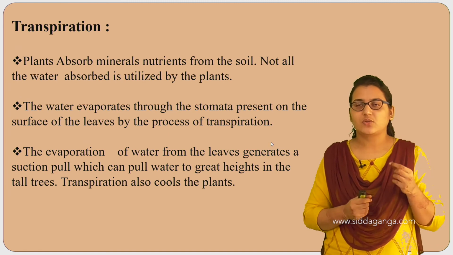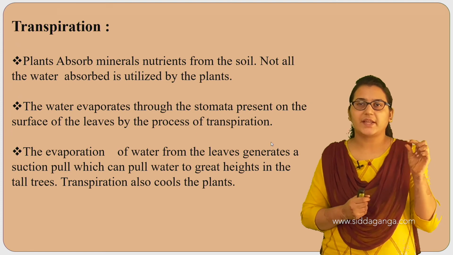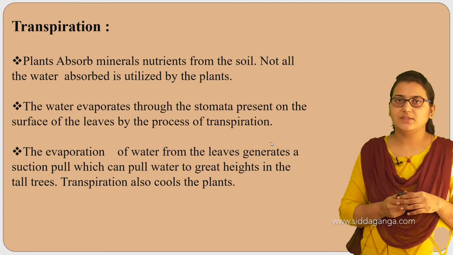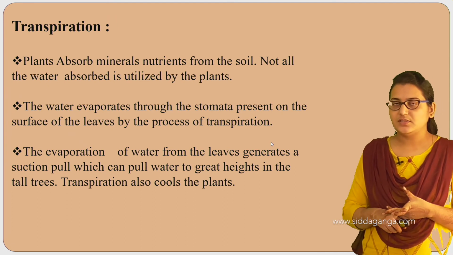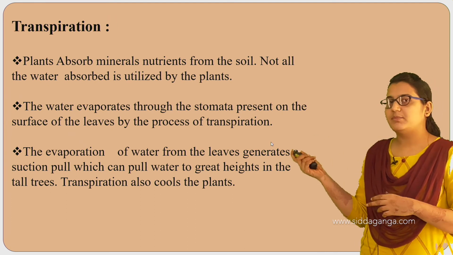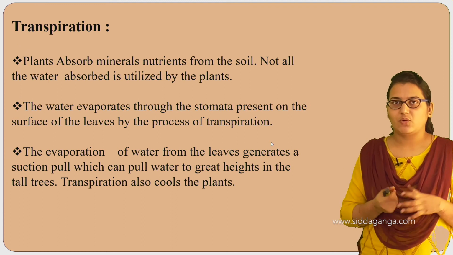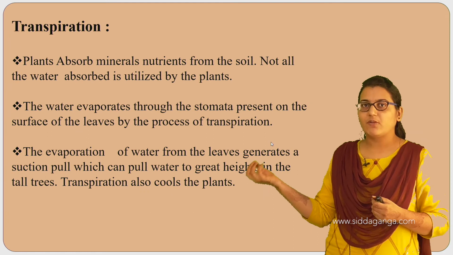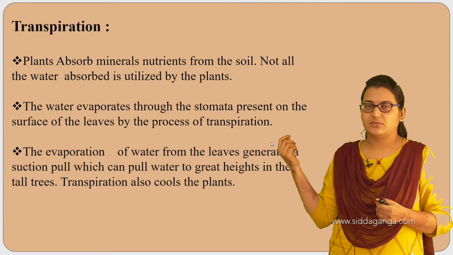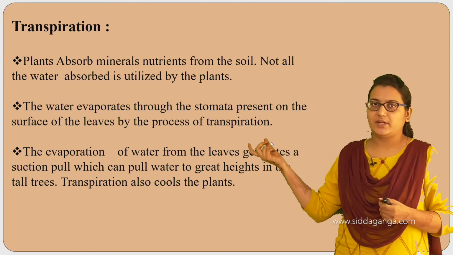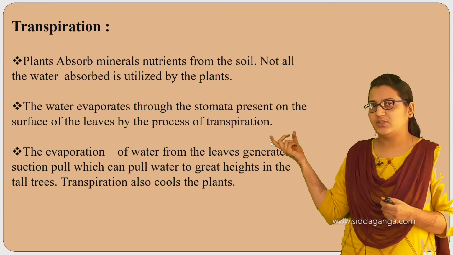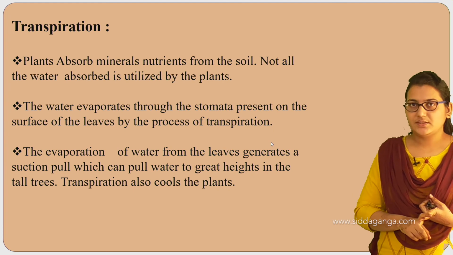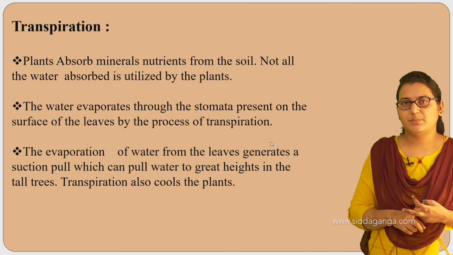Stomata are tiny pore-like structures present on the leaves where gaseous exchange occurs, and of course the stomata also help in transpiration. So what exactly is transpiration? The water present in the plants evaporates to the atmosphere through the stomata. Stomata are the structures in plants which are responsible for both gaseous exchange and transpiration.